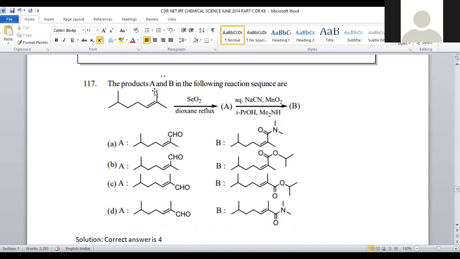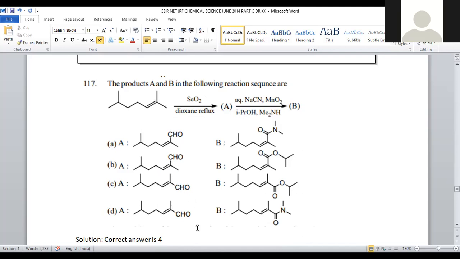Here you can clearly observe the double bond. This methyl becomes allyl. This methyl also becomes allyl. Let us see where the allyl position got oxidized. Here in option number 1, you can see it. Option number 2 also shows allyl oxidation. Option number 3, option number 4. In all the options, allyl oxidation, that means the selenium dioxide reaction, was carried out in all 4 options. That is clear. The only deciding factor is the final product B.